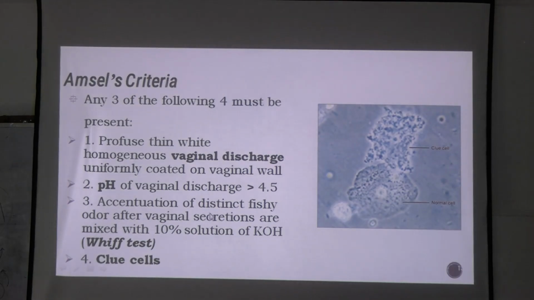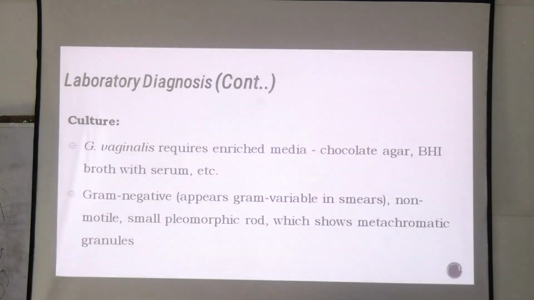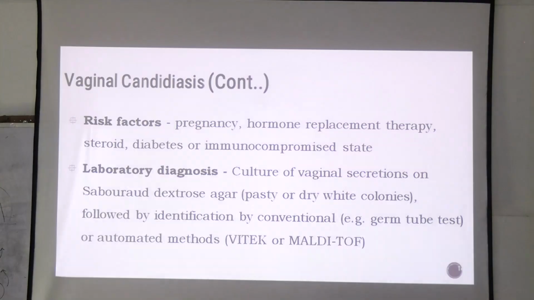This is a positive whiff test. Also, a homogeneous vaginal discharge which is thin and white to grey in color. Out of these 4, if 3 are present, it means bacterial vaginosis is there. Okay, this was about bacterial vaginosis.